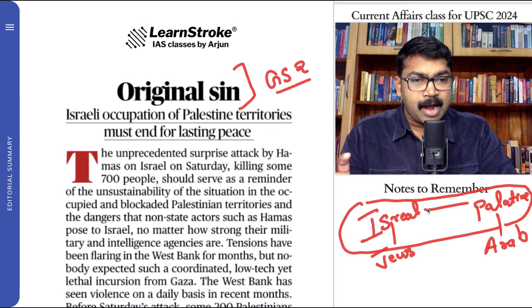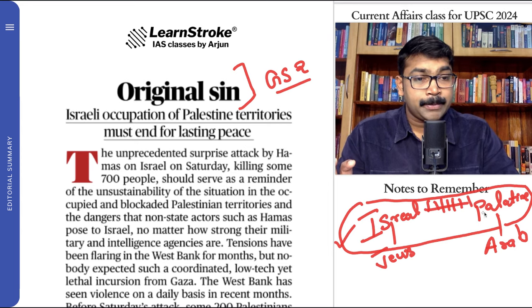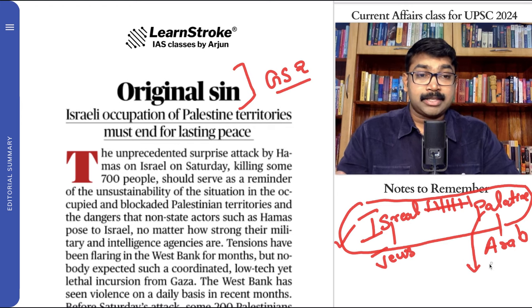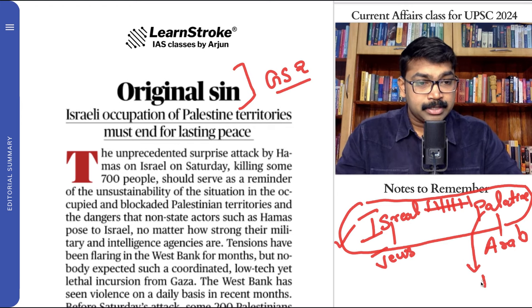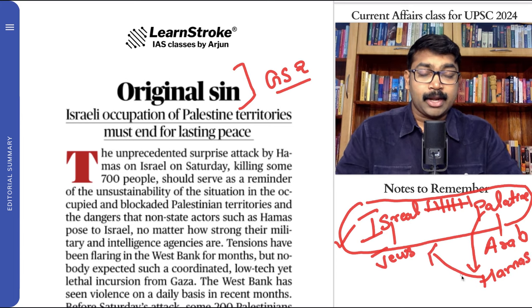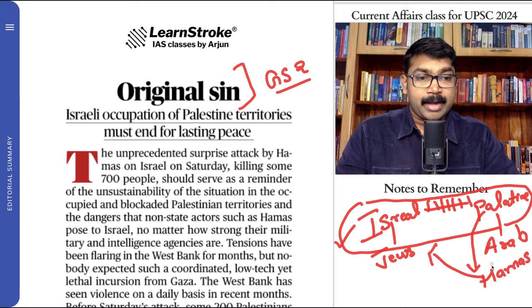After that Israel became very powerful, and there has been continuous fighting between Israel and Palestine since 1948. Later it was led by the Palestine Liberation Organization, Yasser Arafat, and now Hamas is controlling the Palestinian territories. Hamas is creating large-scale violence in Israel, and Israel definitely attacks Palestinian territories too.